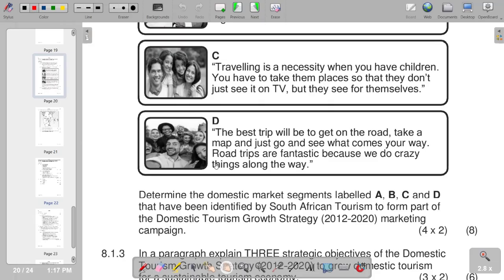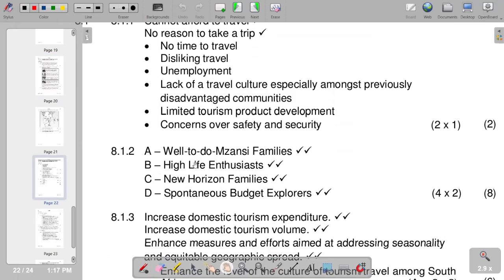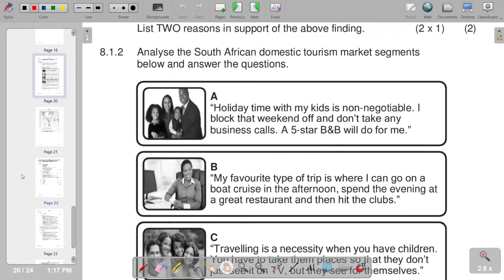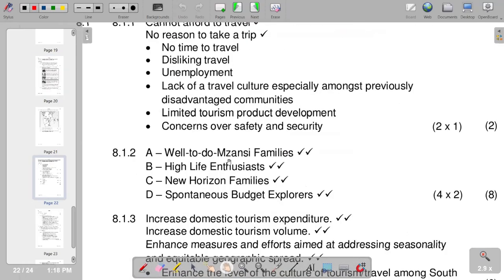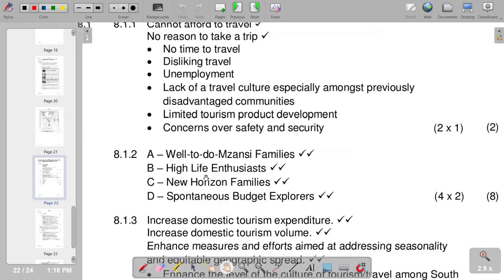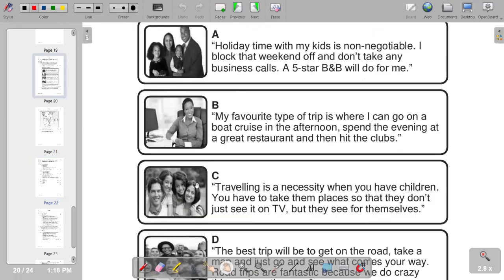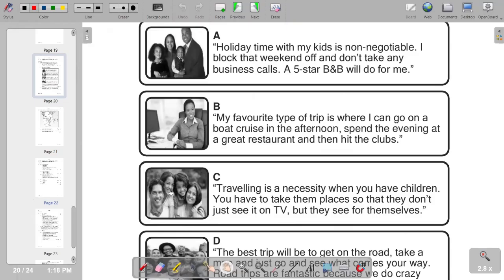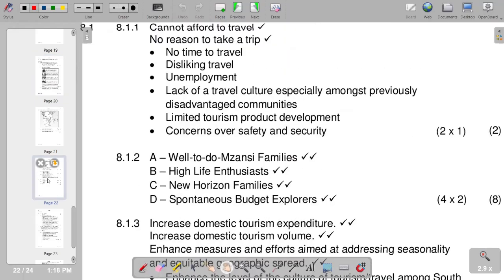So in terms of that, you see that A is well-to-do Mzansi families. We can just refer to our A. So this is our A, and we refer to it as well-to-do Mzansi families. We go to our B, and it is high life enthusiasts. And then we go to the next one, C. C is New Horizon families. We go to the next one, which is our D. And then D becomes spontaneous budget explorers. So that is what we have on that part.